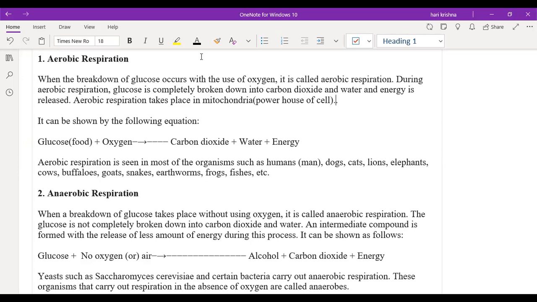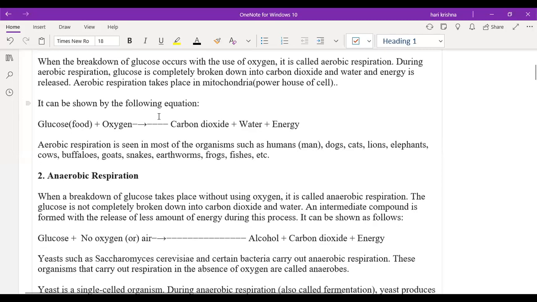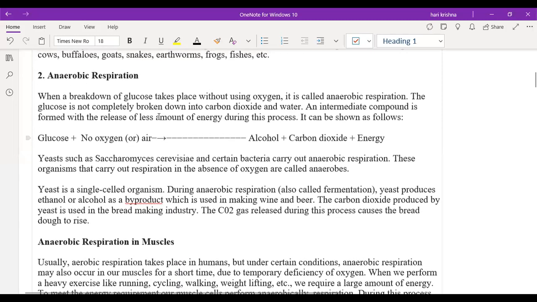Yes, sir. Aerobic means the breaking down of the glucose in the presence of oxygen. Okay, and the breakdown will happen completely. It will release a lot of energy. That is aerobic. So next one will come back to the anaerobic respiration.